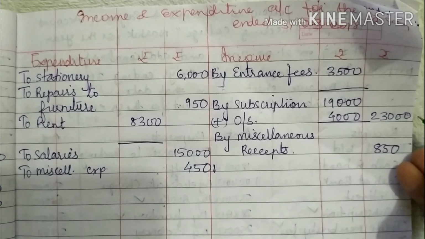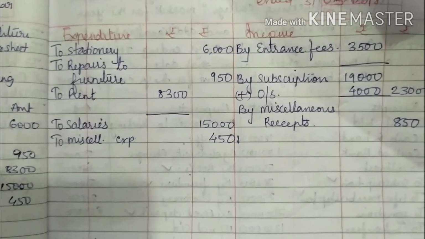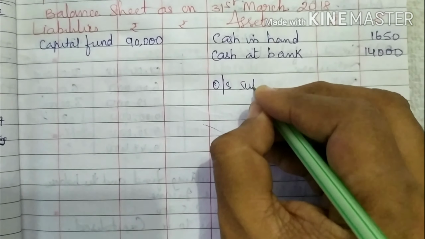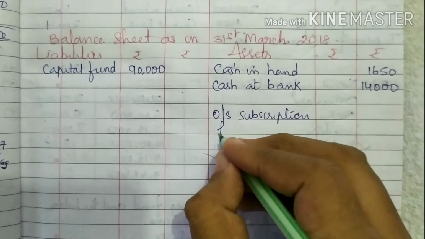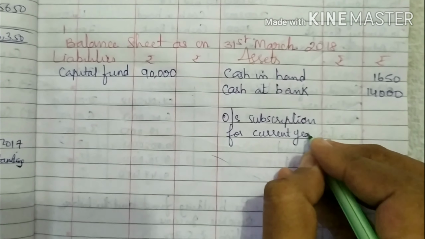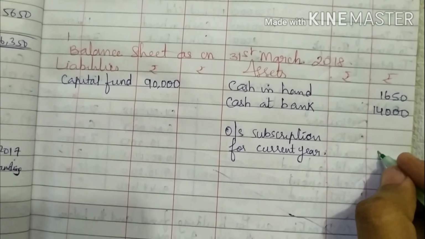Second effect, subscription is outstanding. It is our liability. Sorry, it's our asset. So write in the balance sheet asset side, outstanding subscription for current year, which is ₹4,000.